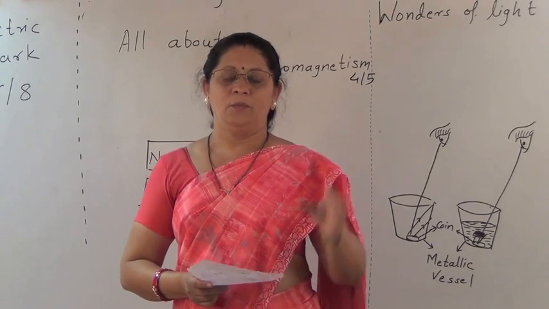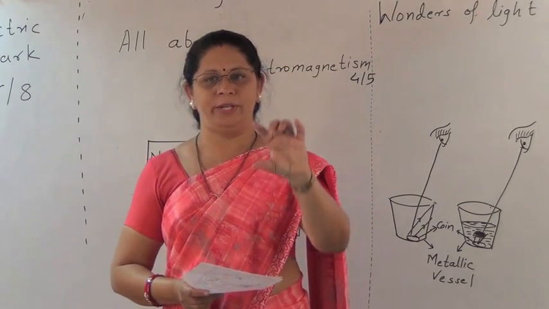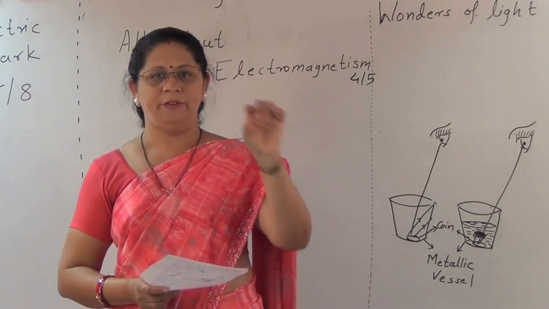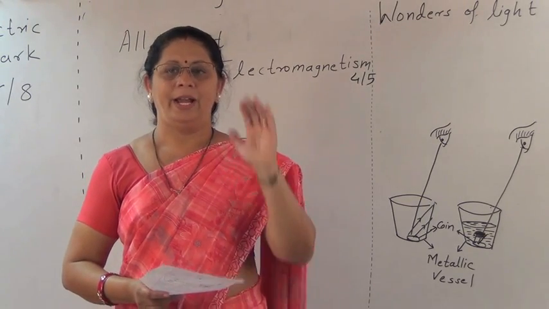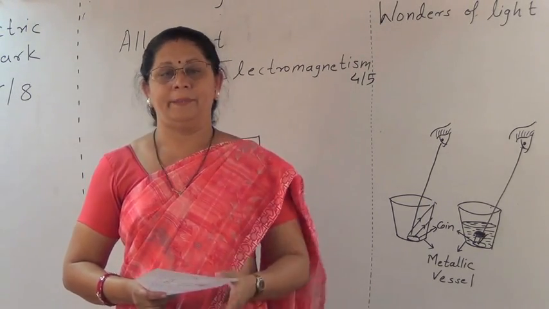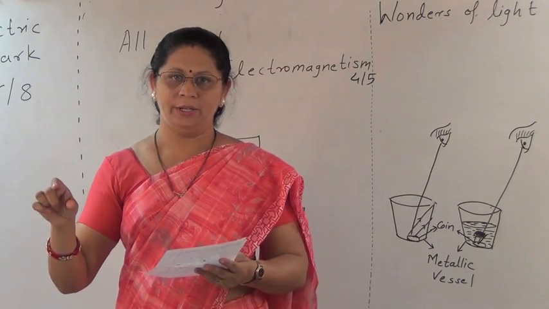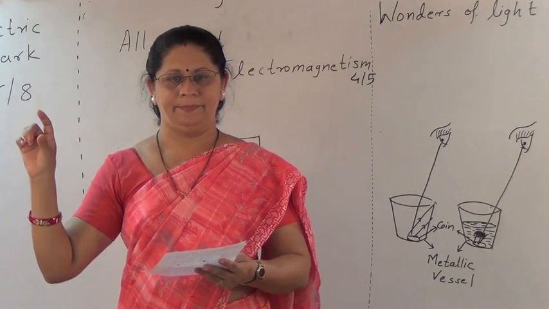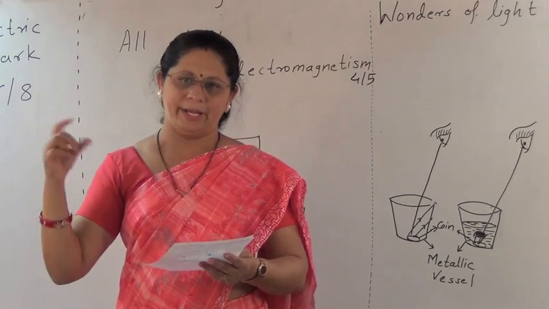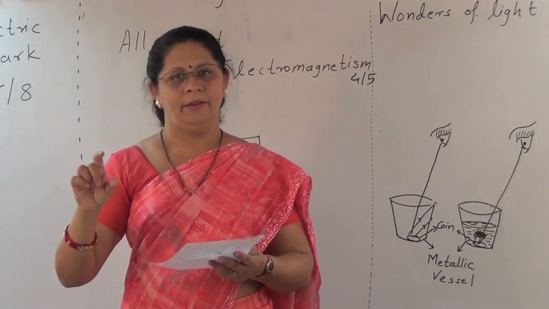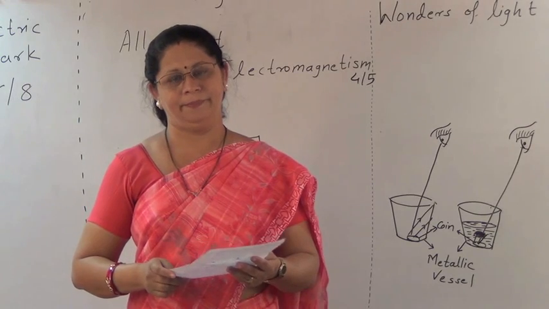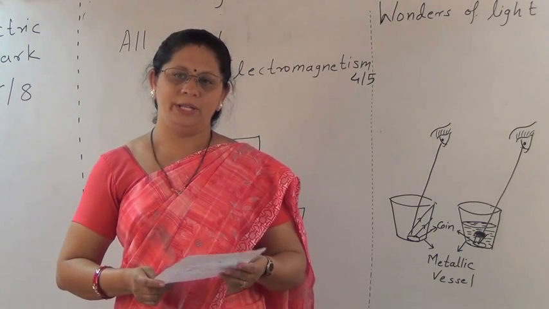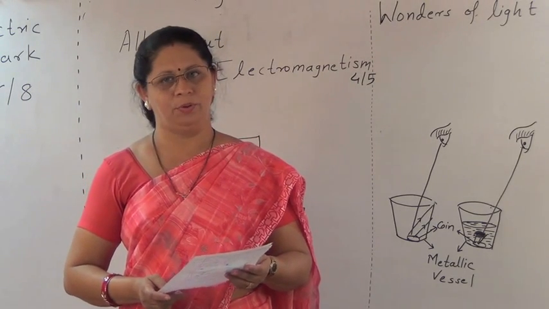Here we have to first write the position of the object, where it is: on F1, on F2, between F1 and F2, and then we have to write about the nature, position and size of the image. So with the help of diagrams you can show this, or by drawing a chart you can give all the information. You have to prepare all these answers with the help of the textbook.